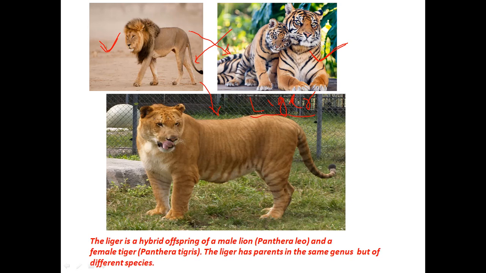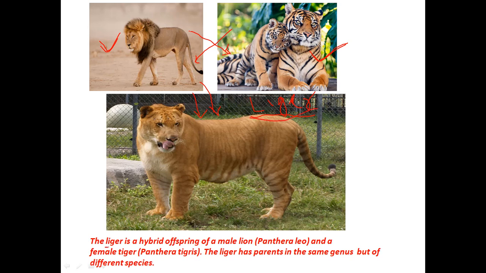Surprisingly, this liger is the biggest member of the cat family. It weighs twice the size of the parents, lion and tiger. We call it a hybrid, or a crossbreed. So this hybrid is named liger.